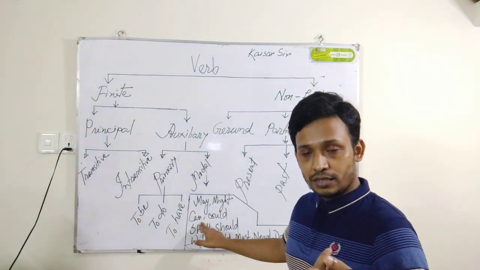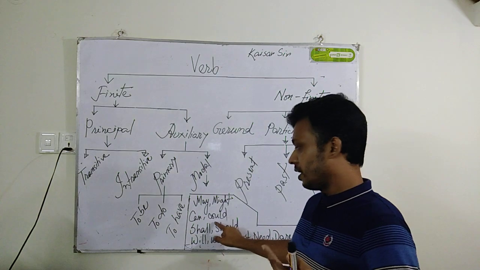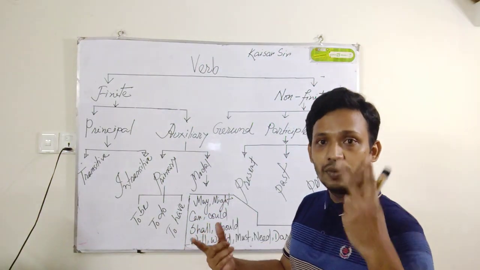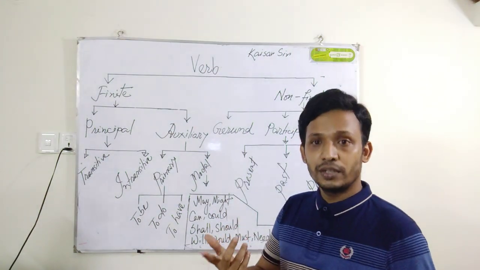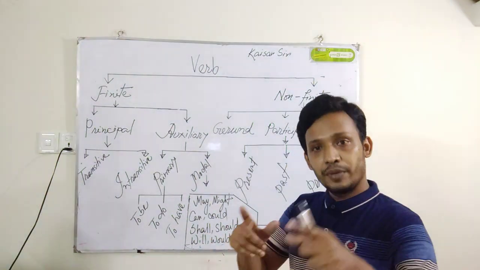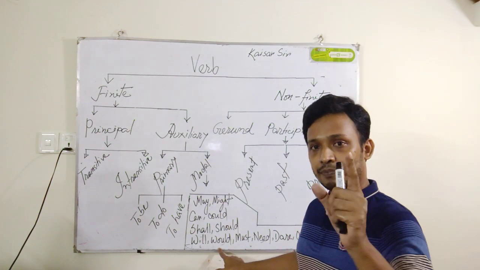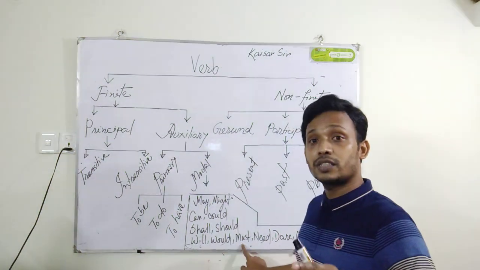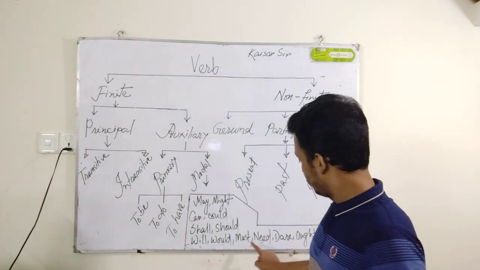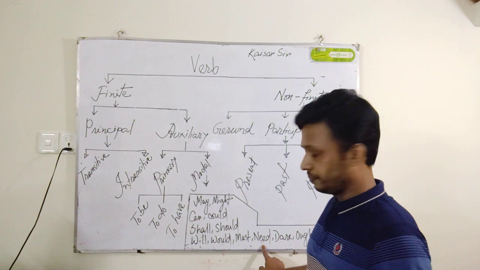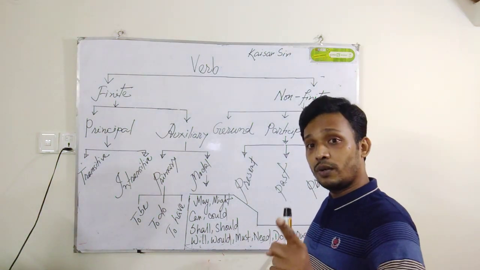Can I do that work? I could help him. I shall go there. Two verbs. I should do my duty. I will help you. I would come at that point. I must help him. I need to go there. Okay? He dared to do the work.